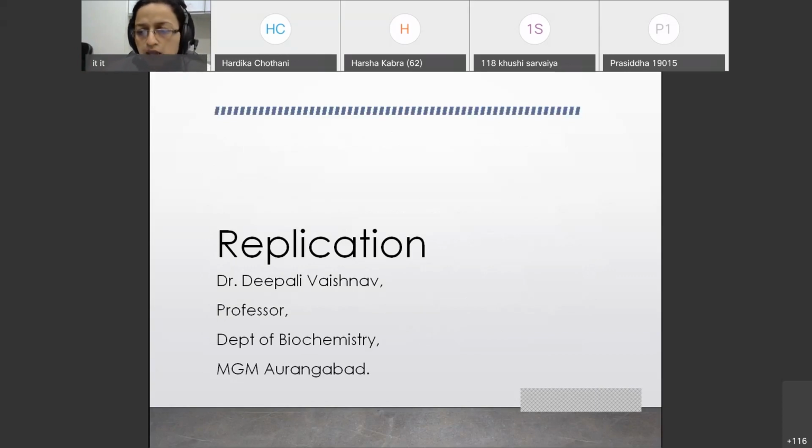So we have studied DNA structure and RNA structure. We have studied the functions of these nucleic acids, and we have seen the organization of the DNA and the structural organization of DNA in detail. These things can be asked as a long question, or as a short one also. Now coming to the important topic, that is replication.